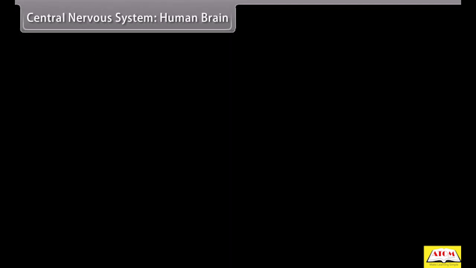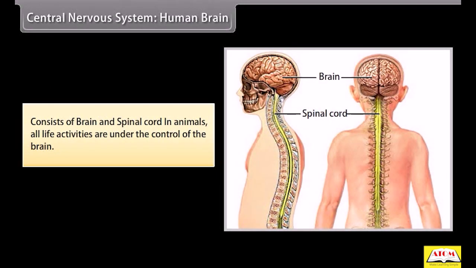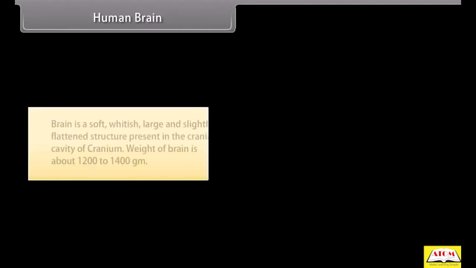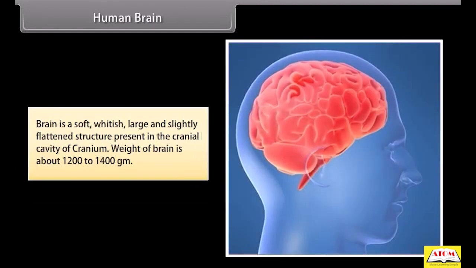Central nervous system. Human brain. The central nervous system consists of brain and spinal cord in animals. All life activities are under control of the brain. Brain is a soft, whitish, large and slightly flattened structure present in the cranial cavity of the cranium. Weight of brain is about 1200 to 1400 grams.